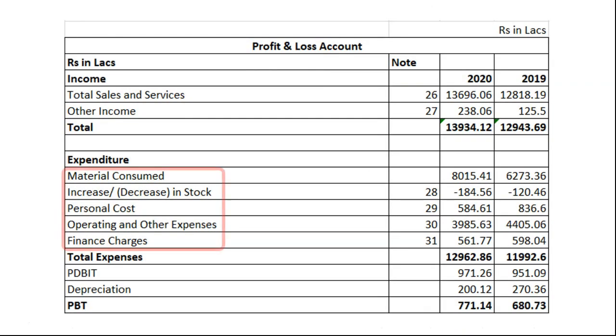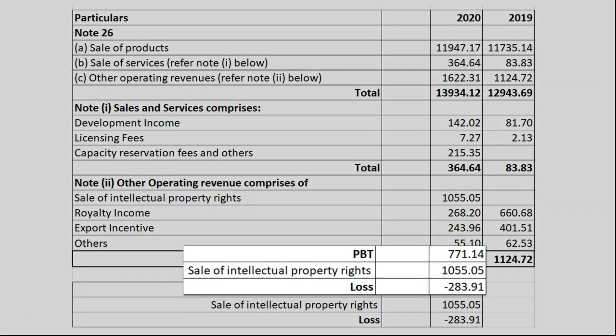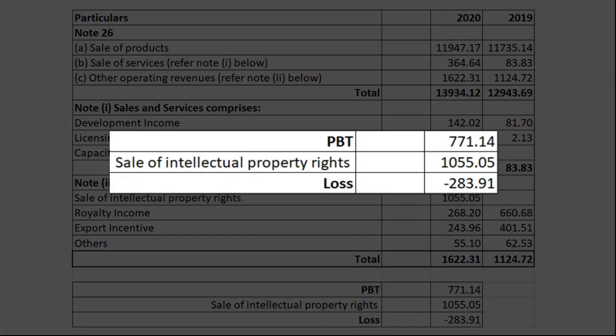The cost or expenses sheet suggests that there was no corresponding cost relevant to sale of intellectual property rights. And adding insult to injury, if we remove this item, that is sale of intellectual property rights, from the profit for this year, the P&L account turns into red.